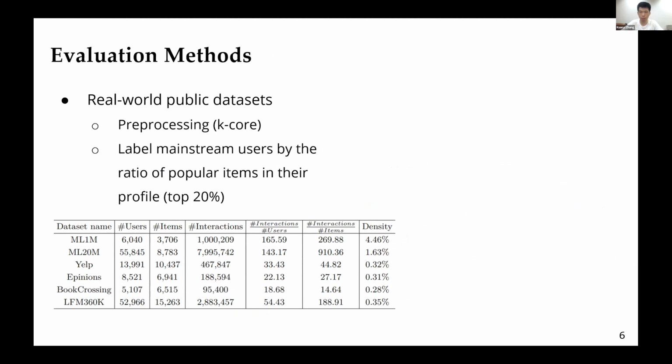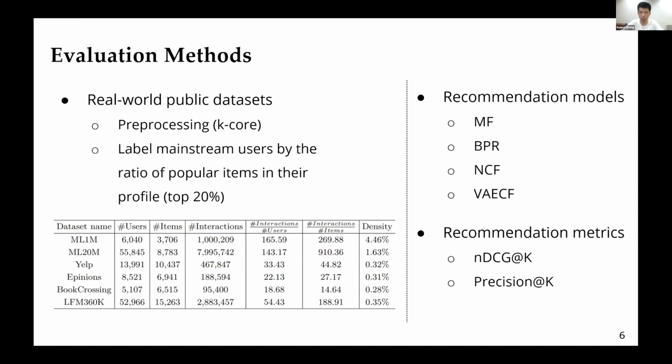To solve the evaluation problem, we sort users by the ratio of popular items in profile, and the top 20% users are labeled as mainstream users. The labels are not very accurate, but it works in some degree. We use 6 data sets to test these approaches. The statistics of this data set could be seen in the figure below. Besides, for the test of investigating the mainstream bias, we explore 4 different recommendation models and 2 metrics in our next experiments.